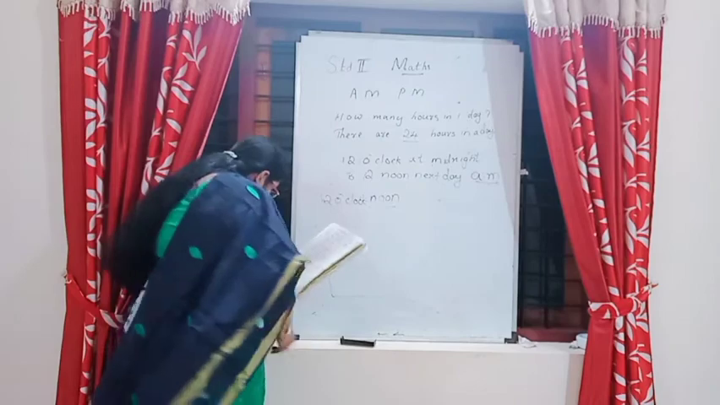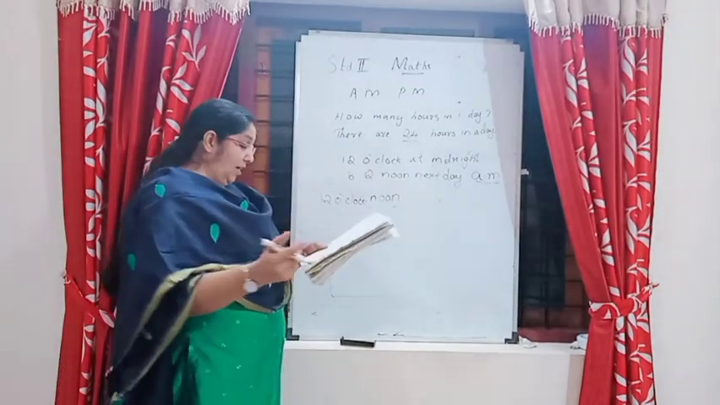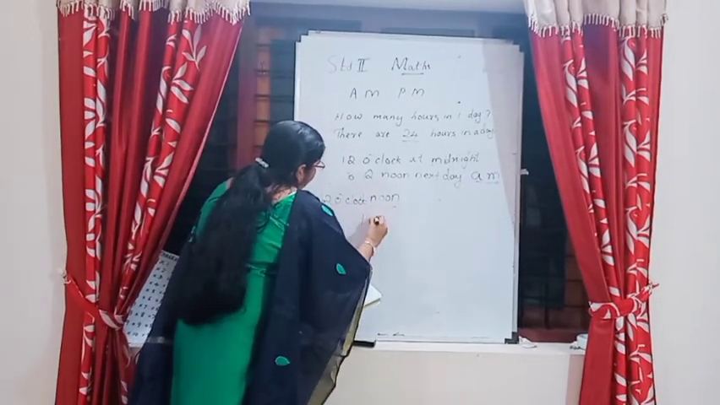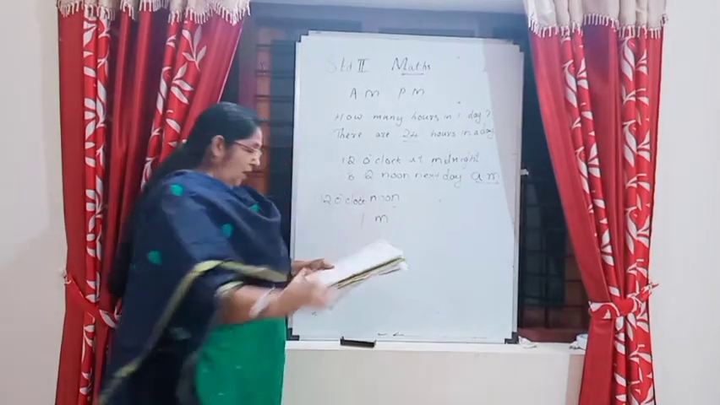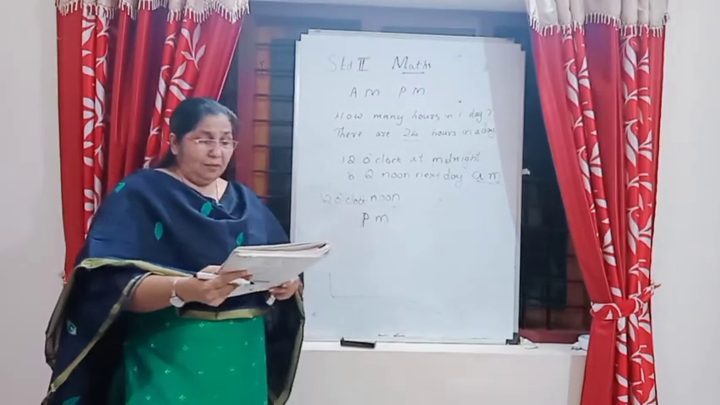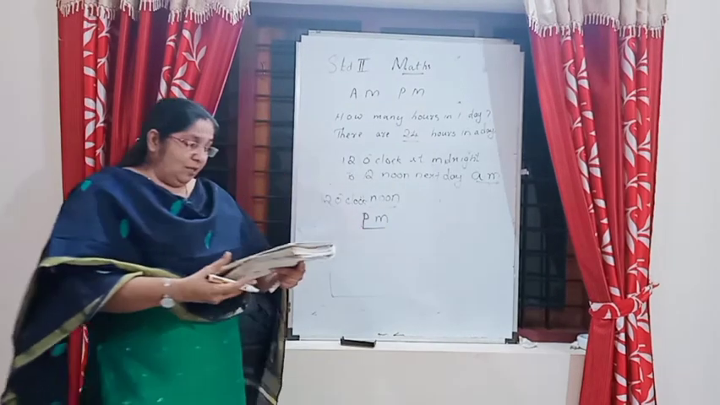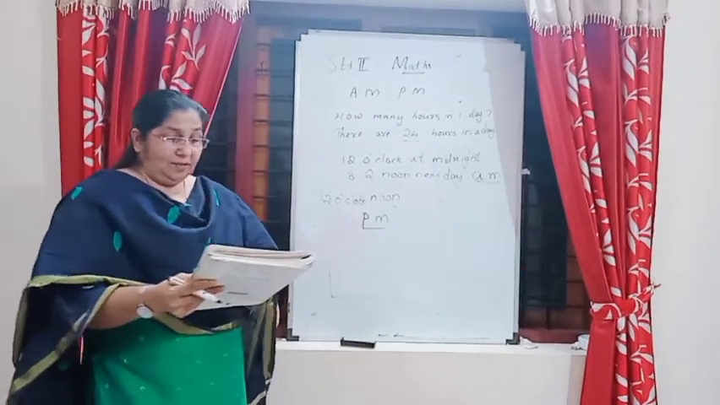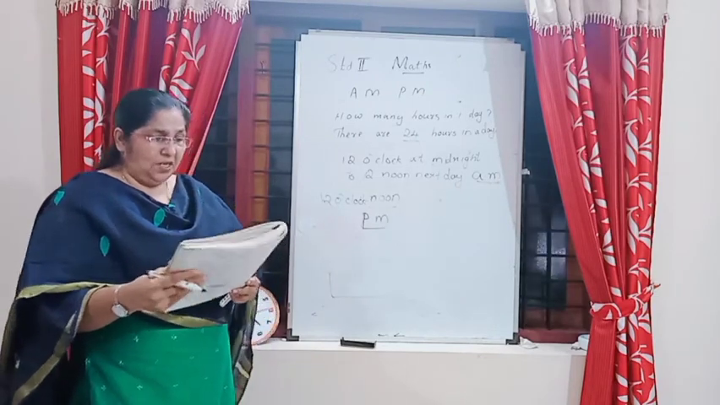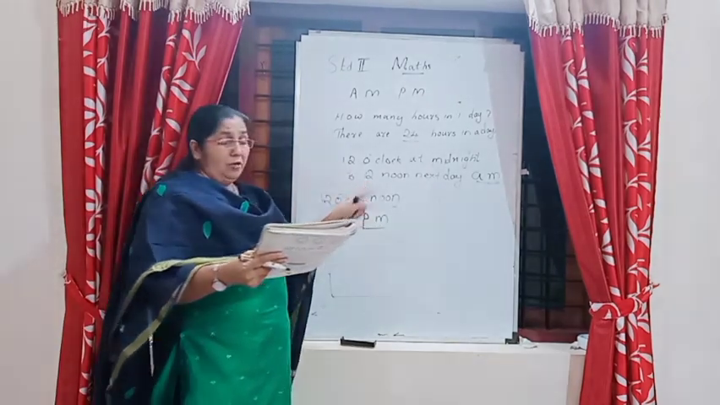Time after noon till midnight is PM. PM, look, PM. Time after noon till midnight is PM. That means up to 12 at night. That time is called PM. AM is 12 midnight to next day 12 noon.